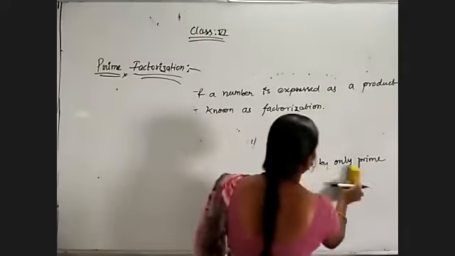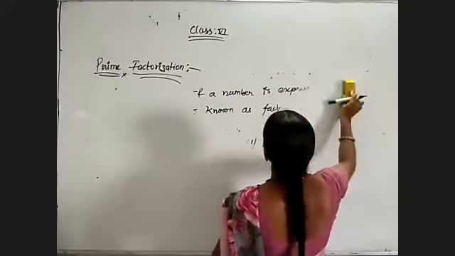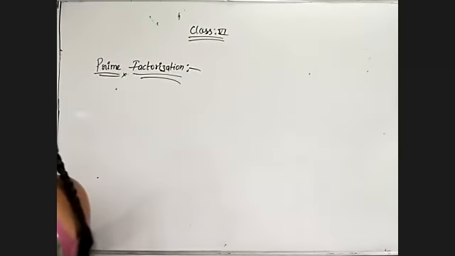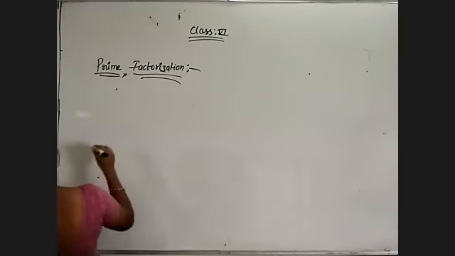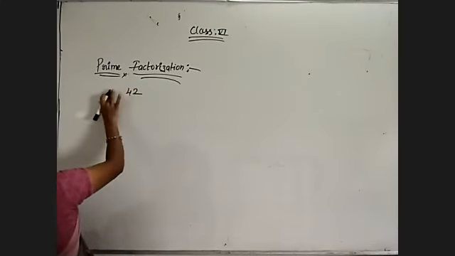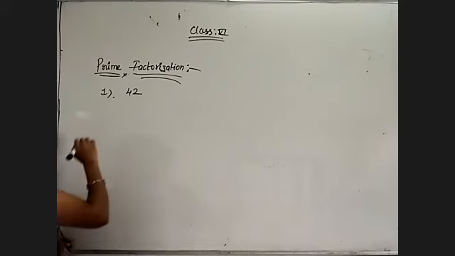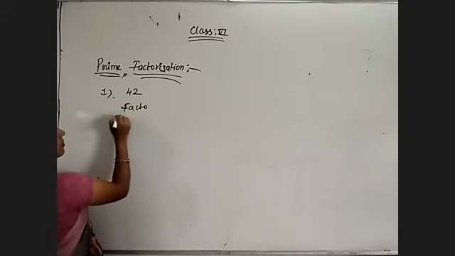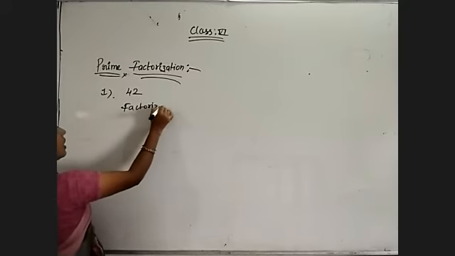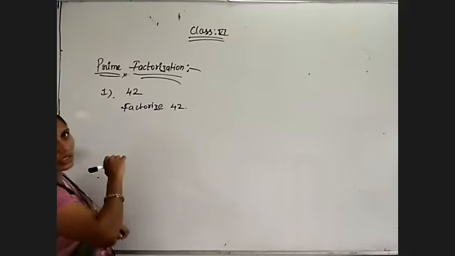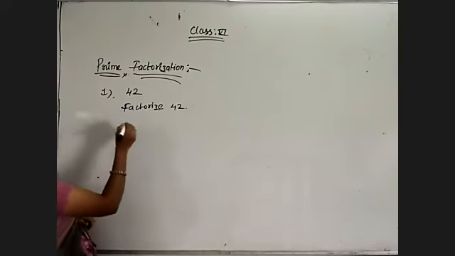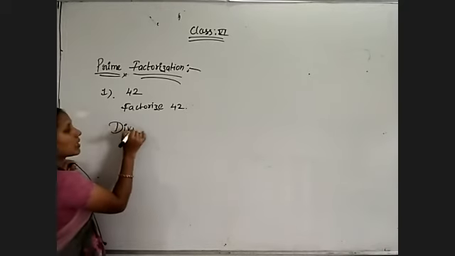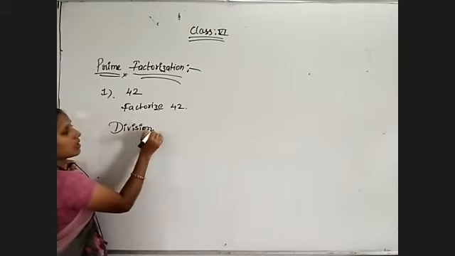Using the division method, how we have to do the prime factorization. So let me take an example. One of the numbers, 42, I am taking. So factorize 42, or prime factorize 42, like that also they will ask. This is my question. Now what I'll write: division method. By using the division method, how to factorize, I am explaining.